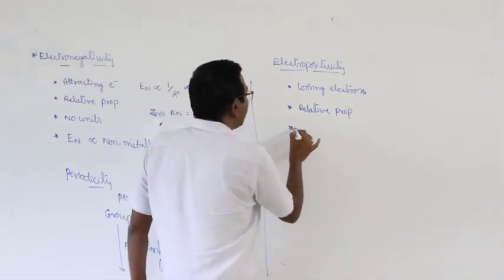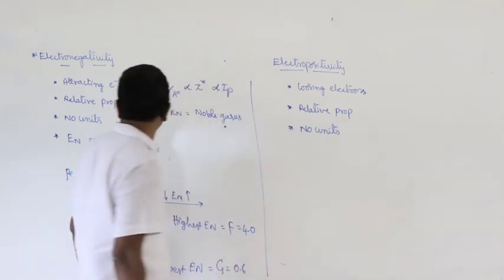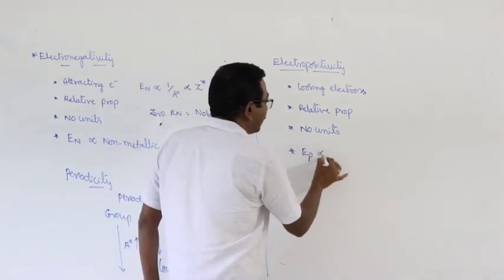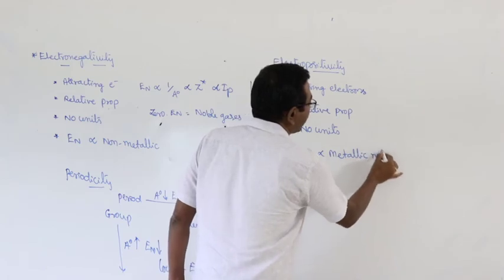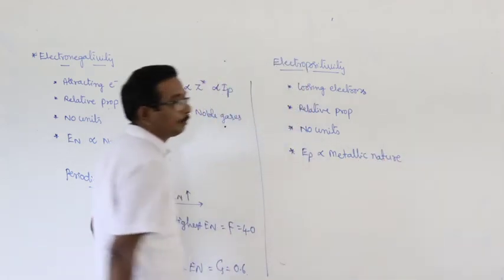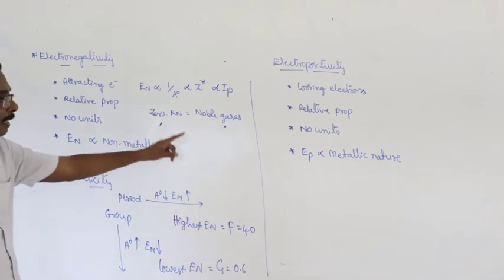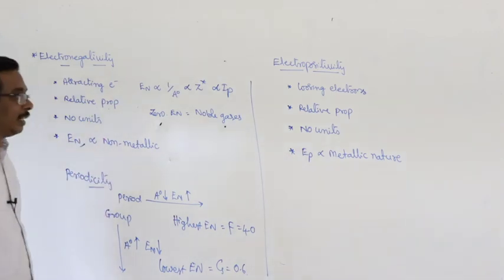It has no units. Electropositivity is the direct measure of metallic nature. Electronegativity is a direct measure of non-metallic nature.